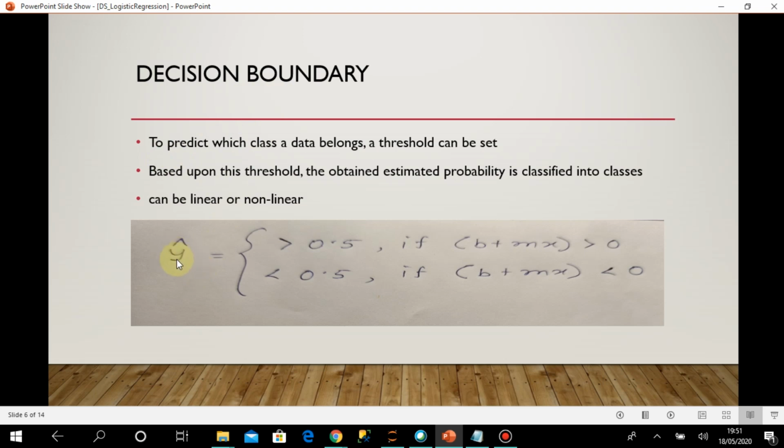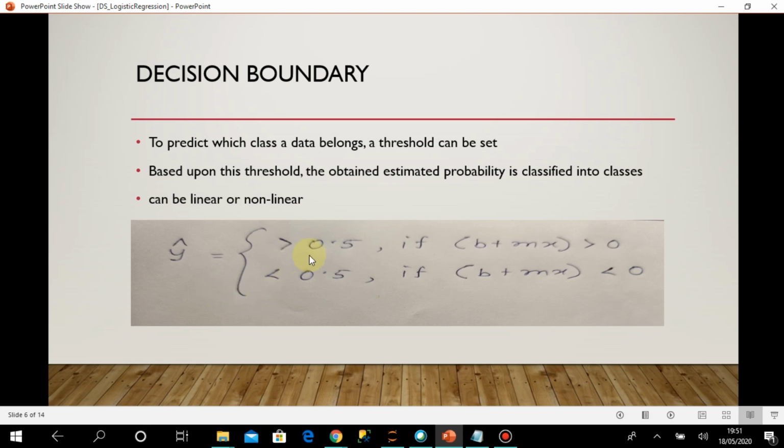Okay, as you have seen in the earlier sigmoid graph also, if b plus mx is greater than 0, then y hat will be more than 0.5 and the max value is 1, and if b plus mx is less than 0, then y hat will be less than 0.5, and the minimum value will be 0.